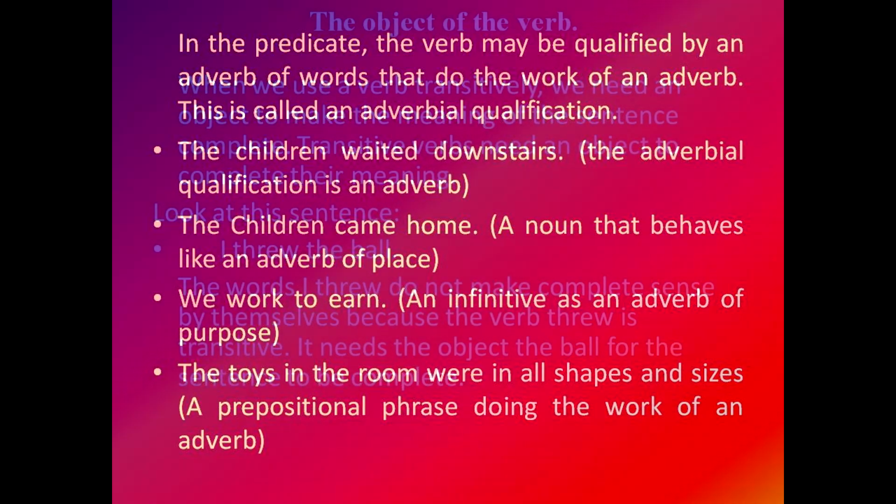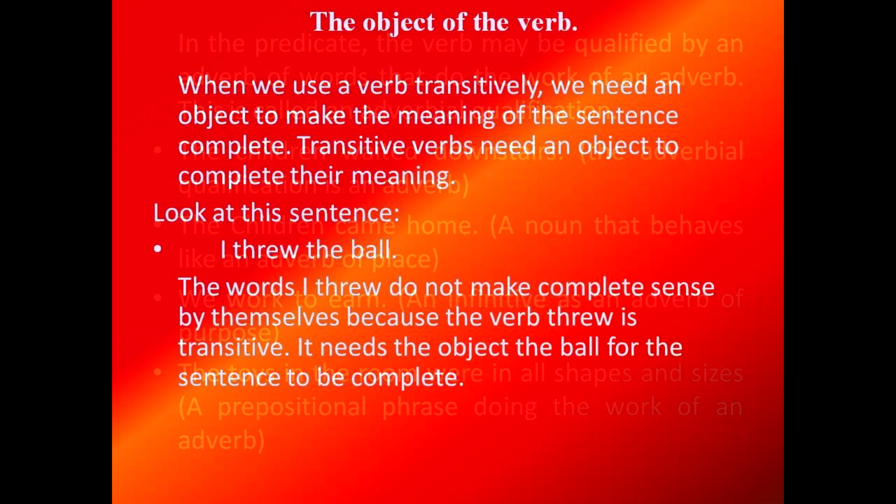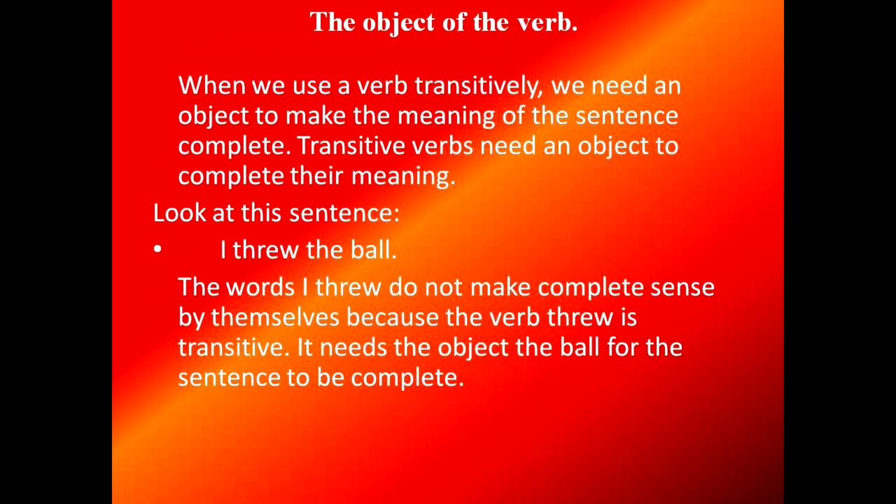Now here we are having the next topic, the object of the verb. Everyone had done this last year. Since two years you are doing transitive, intransitive, from 5th standard it is there. The sentence which contains an object is called a transitive verb, and the sentence in which no object is there is called an intransitive verb or intransitive sentence. Let's start. The object of a verb.